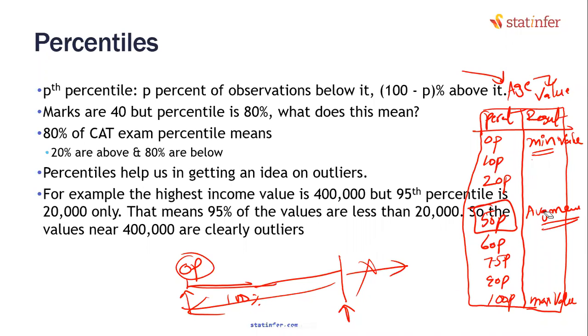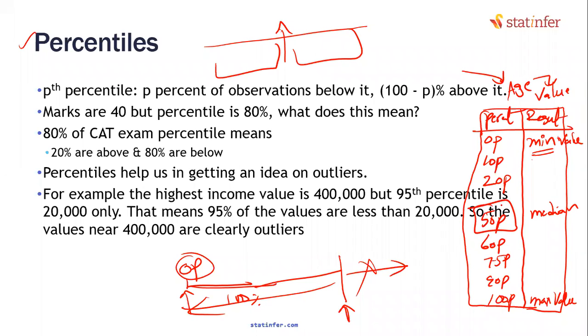It has to be median. I'll be wrong if I say mean, isn't it? I have to say exactly median. The way median is calculated, if you remember, at that time we didn't have any idea on the percentiles, but we arranged the data, took the middle value, 50% here, 50% here. 50 percentile value will be your median value.